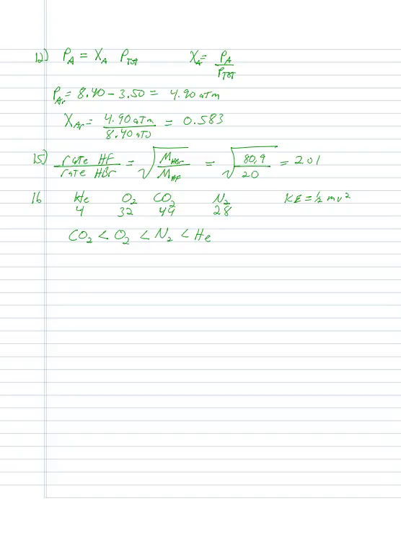Let's see, number 20. So number 20 says, what is expected when the combustion reaction shown below takes place in a thermally insulated container? So that means that heat's not going to be going out to the atmosphere.